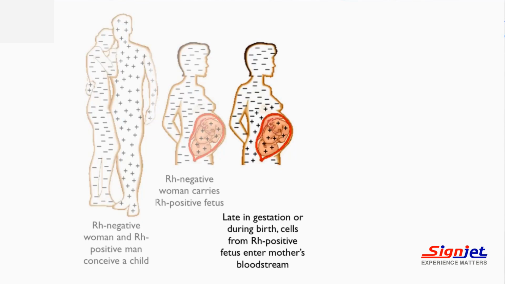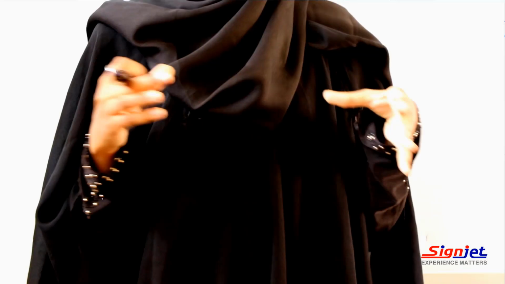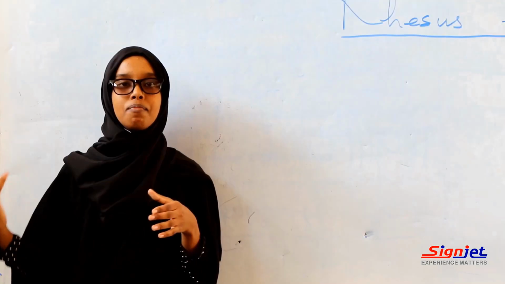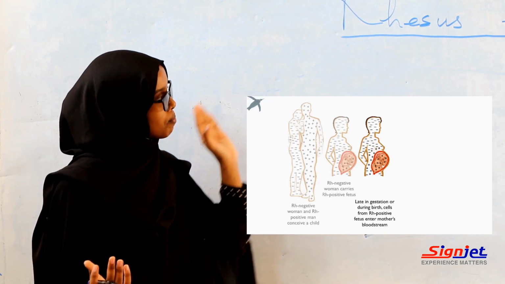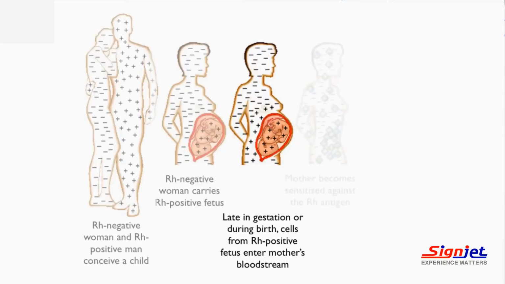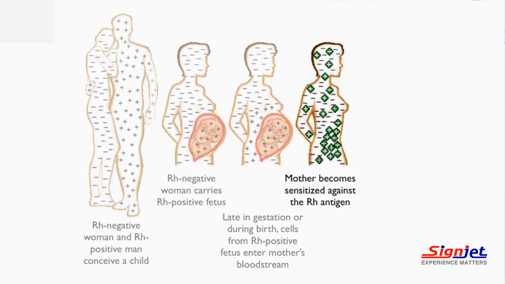What about the second pregnancy? If the second pregnancy's fetus becomes Rh positive also, the antibodies remaining in the mother's blood move from the mother's blood to the fetus's blood, causing the destruction of the fetus's red blood cells and infecting it with severe anemia, which leads to its death.